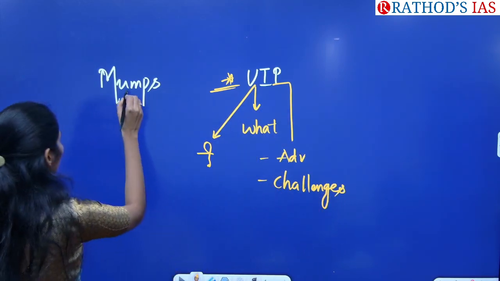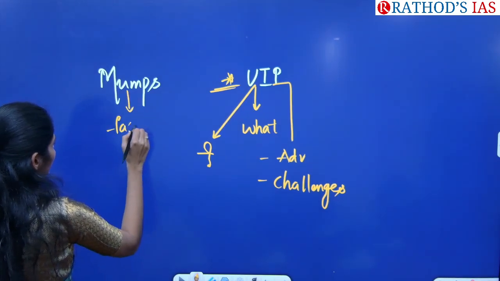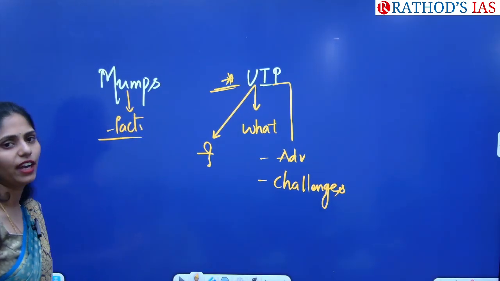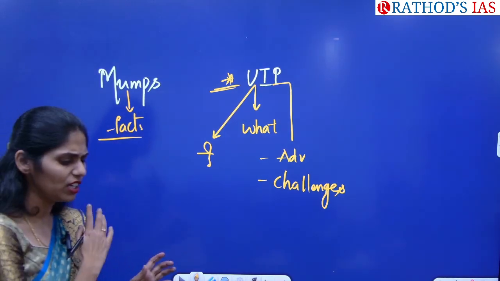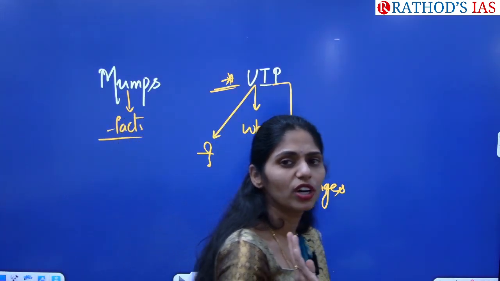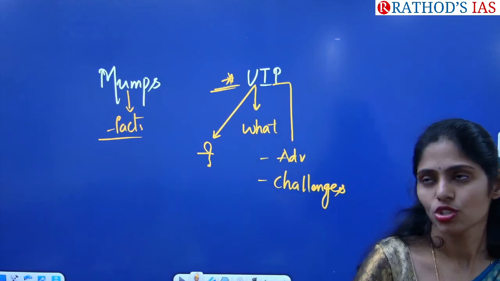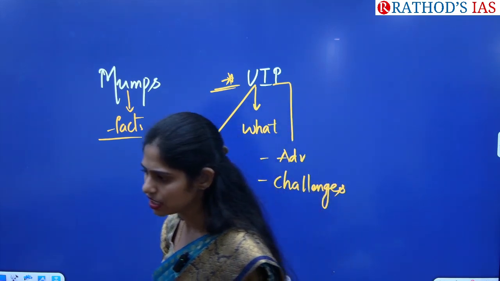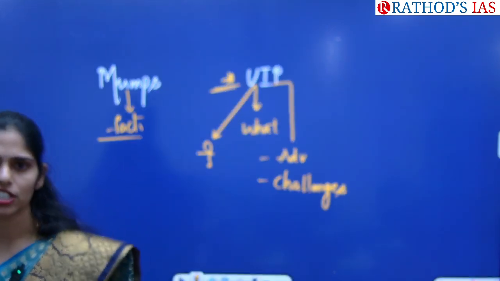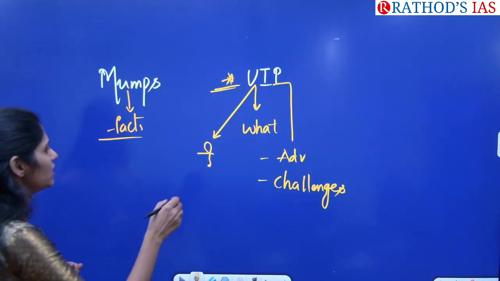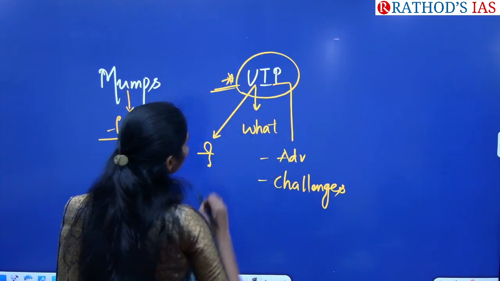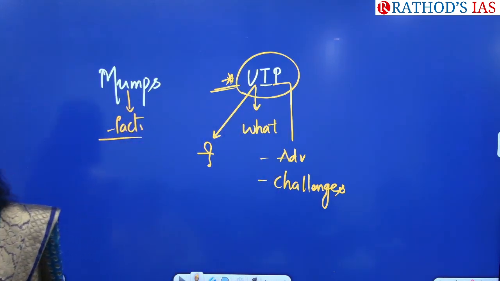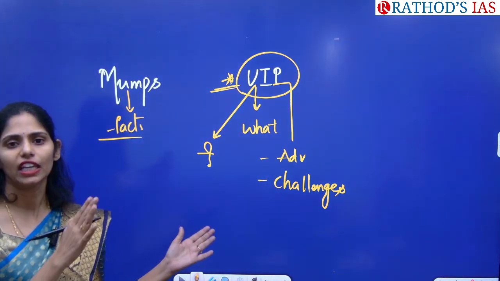And just see the basic facts about mumps: what it is caused by, and what the signs and symptoms are. Many of you, at least once in your lifetime, will get mumps. If you get mumps, your immunity will be activated, so that you will not get the infection once again. So if you include the mumps vaccine in the universal immunization program, we can decrease the cases of mumps.